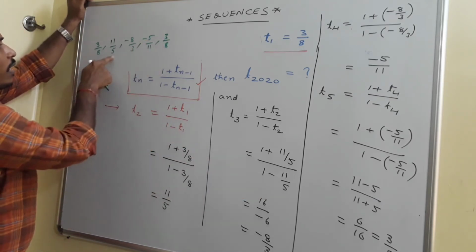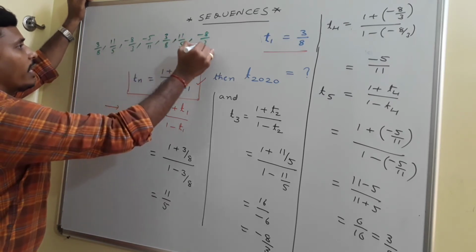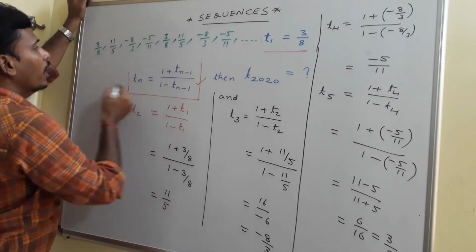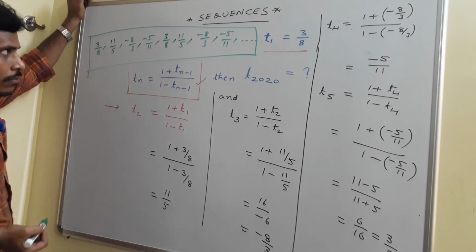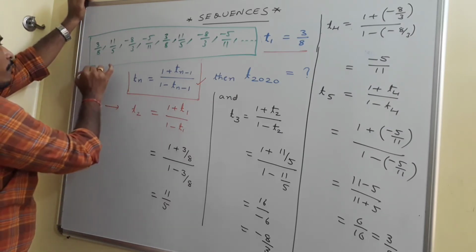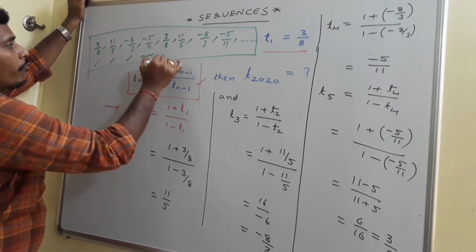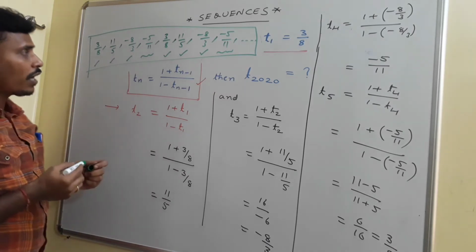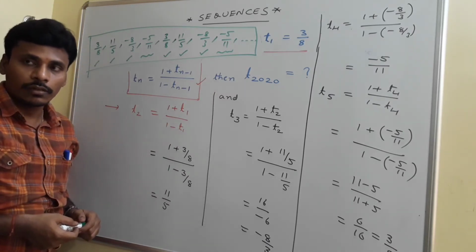Since it is 3 by 8, the next term is 11 by 5. The next term is minus 8 by 3. The next term is minus 5 by 11. We will continue like that, and this is your sequence at the end. If you observe the sequence, first term, second term, third term, fourth term, fifth term, sixth term, seventh term, eighth term, after every 4 terms the elements again oscillate.